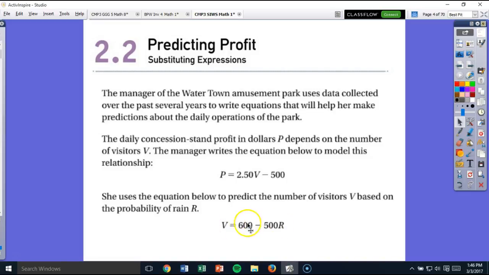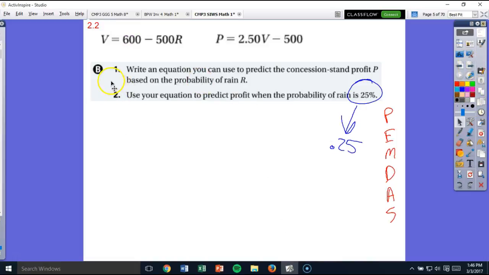Well, once you find the V here, we need to substitute it in. Substituting expressions, we need to substitute the value of V in for profit. As we look at 2.2b here, I have your two equations up here. It asks us to write an equation you can use to predict the concession stand profit P based on the probability of rain R. So no longer is it saying number of visitors, it wants probability of rain to be able to tell us exactly what the profit is.